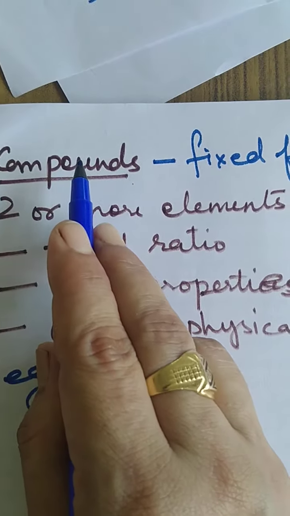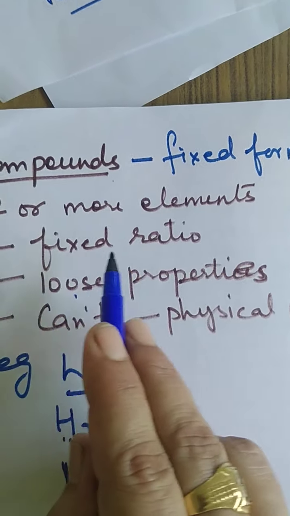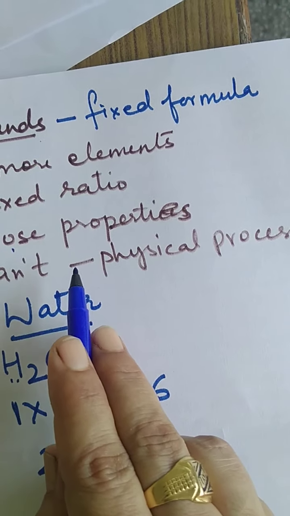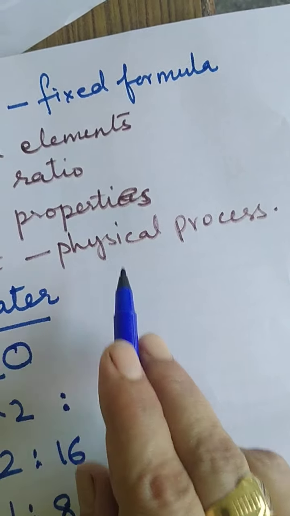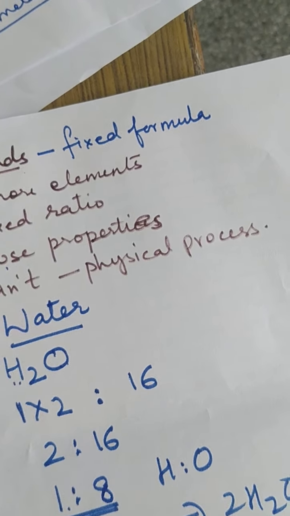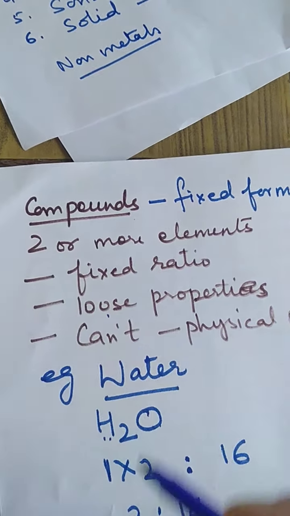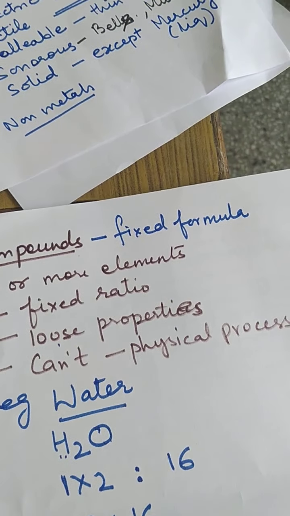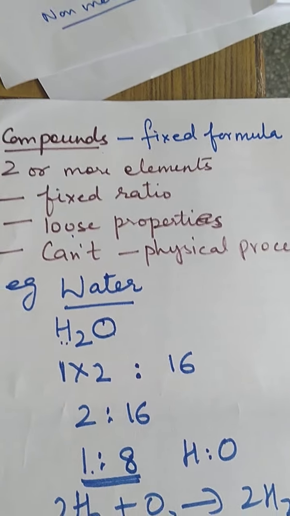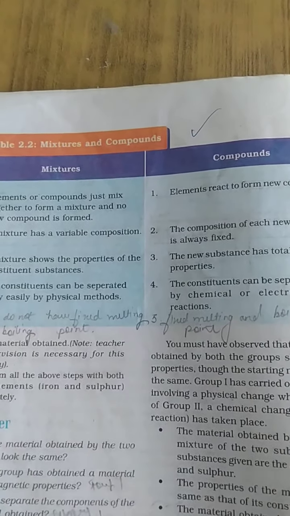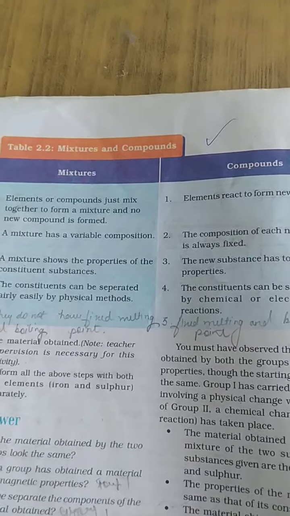So that was compounds. I am repeating: when two or more elements combine in a fixed ratio such that they lose their properties, and the constituents cannot be obtained by any simple physical process, that is known as a compound. So students, that is the complete definition which you will write in your exam in proper wording. By this your chapter is complete. On page 26 there is the difference between mixture and compound. Students, you have to do that from the examination point of view.